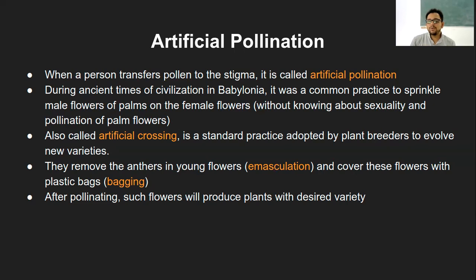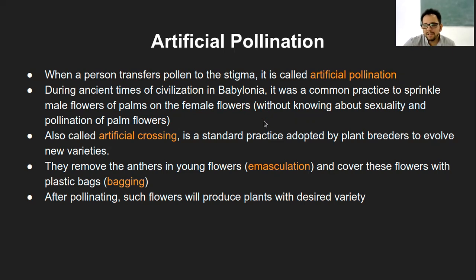So what he did was he took garden pea plants and crossed the varieties of garden pea plant, and he observed certain traits. How are the traits being passed down across the generations? Some flowers were purple, some flowers were white, some seeds, these green peas, were yellow in color, some were green in color. So he observed all these traits and how they pass down across generations. And then he postulated certain hypotheses. This was possible because of this artificial pollination type of experiment.